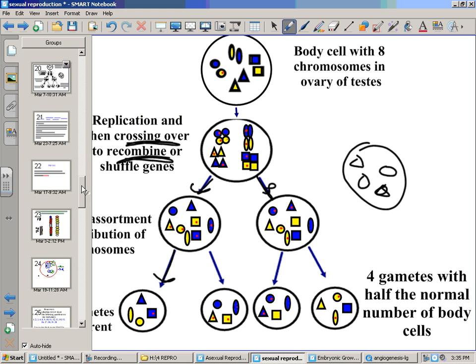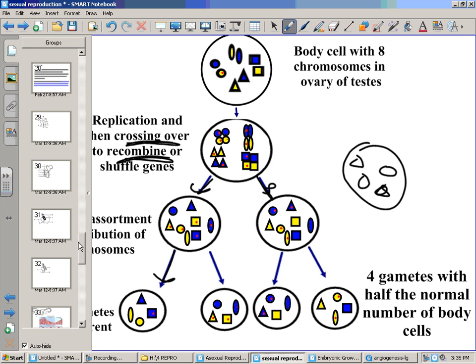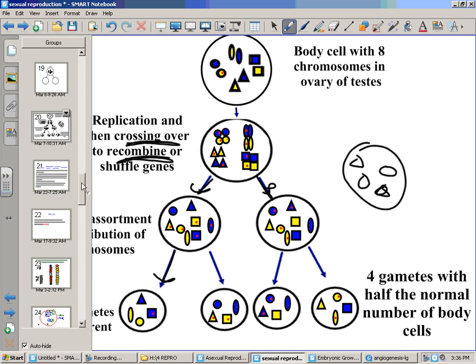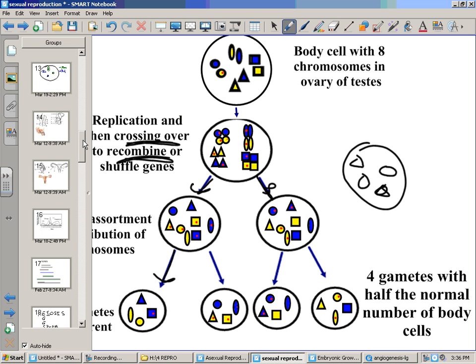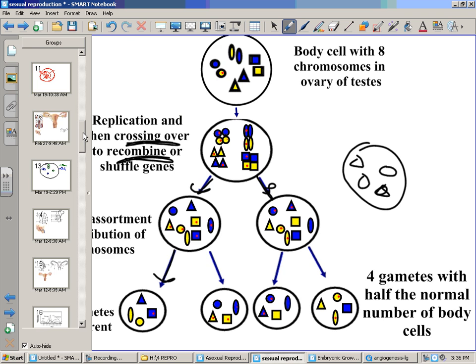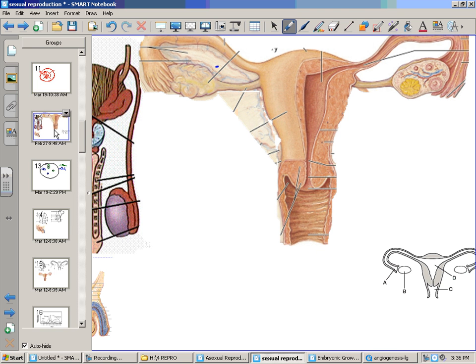Where is it? Oh boy, I used to have those structures all set for us to look at, and here it is. Okay, so we remember